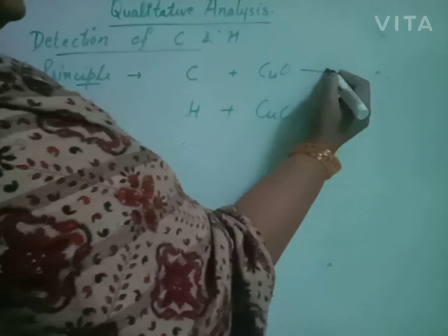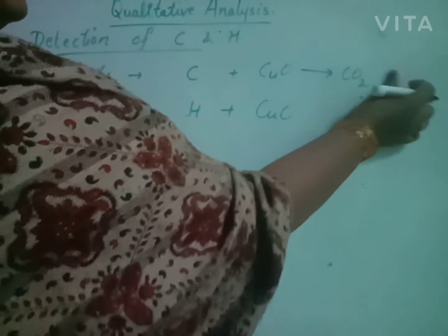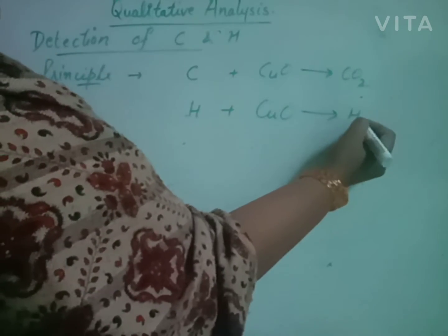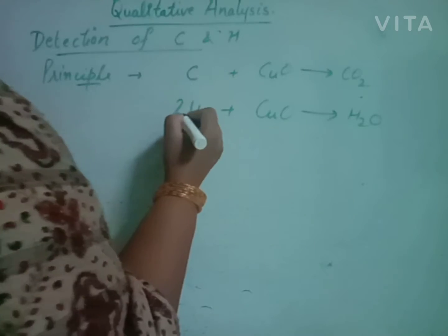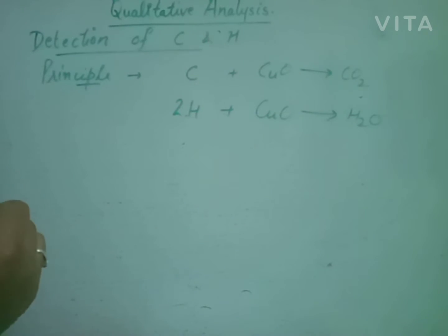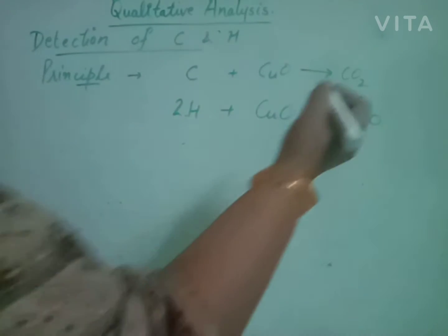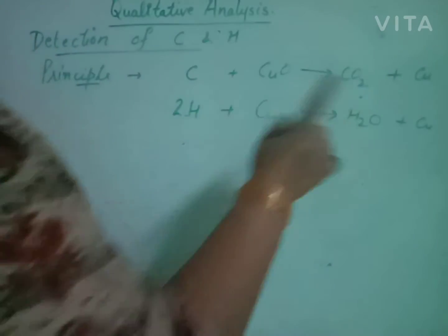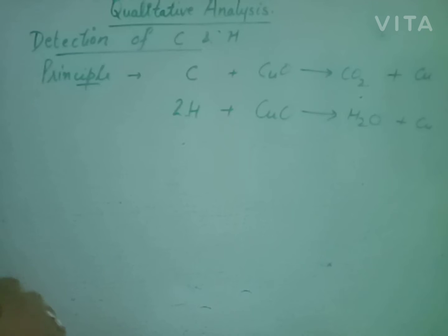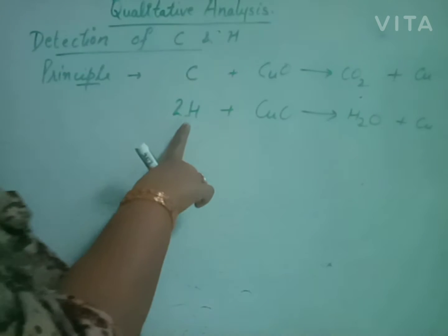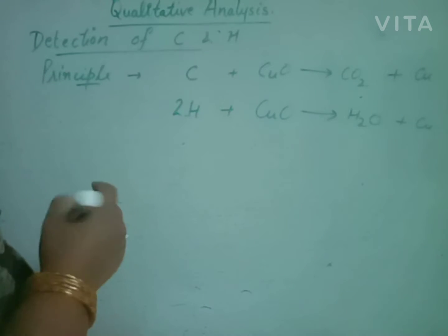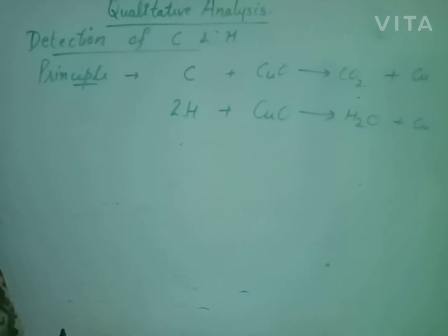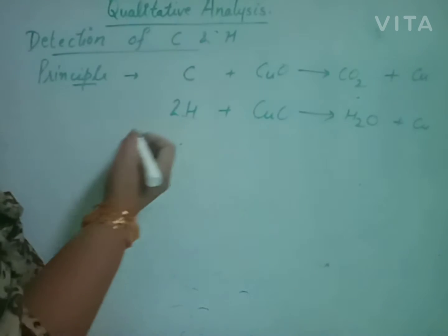Carbon is oxidized to carbon dioxide and hydrogen is oxidized to water. Then copper oxide is reduced to copper. Carbon is oxidized, copper oxide is reduced. Same for hydrogen. How will you detect whether carbon dioxide or water is formed by the reaction of the organic compound with copper oxide?